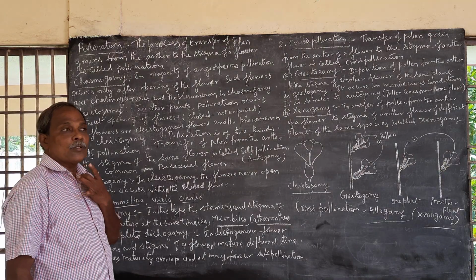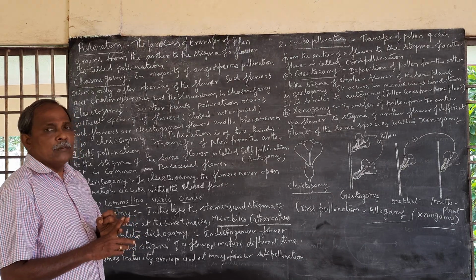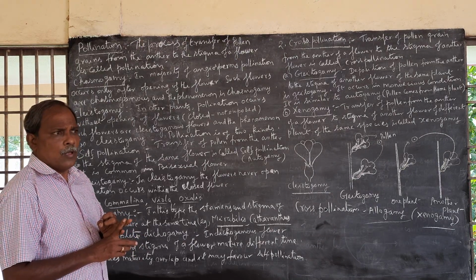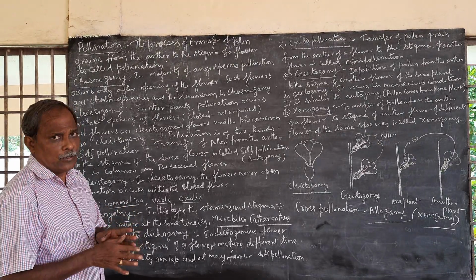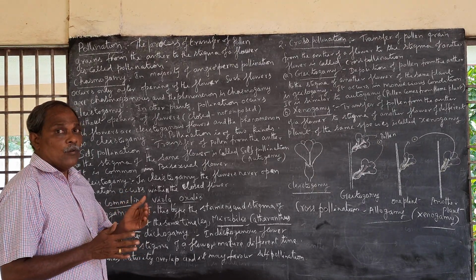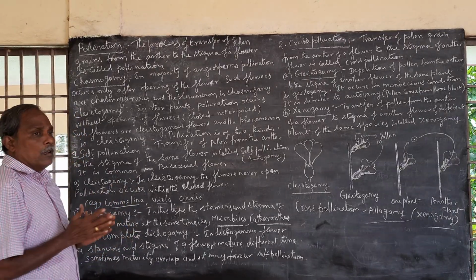Pollination. Pollination is a process which provides food and shelter to the visiting pollinators. The agents, meaning insects and all that are involved in pollination. So flowers provide food and shelter to such insects.